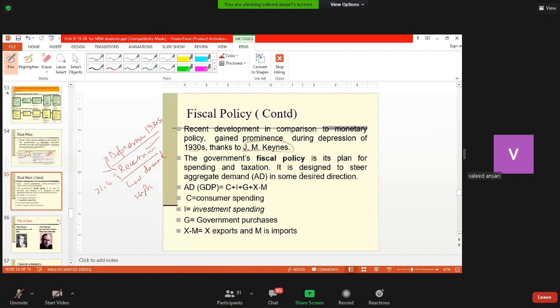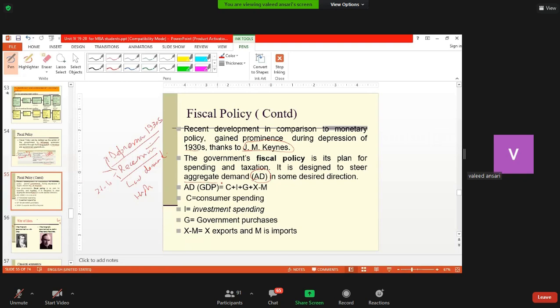So let us come back to the idea of Keynes with this brief history, because every policy, every philosophy, every idea has some historical background, why it gains currency. So what I pointed out till now, in very short, is this. The problem of the depression of the 1930s was lack of demand. And fiscal policy is one tool that can be used to address this lack of demand and to address the problem of how to increase aggregate demand in the economy.